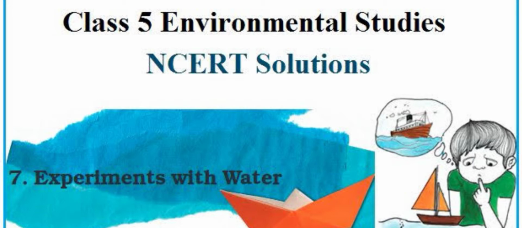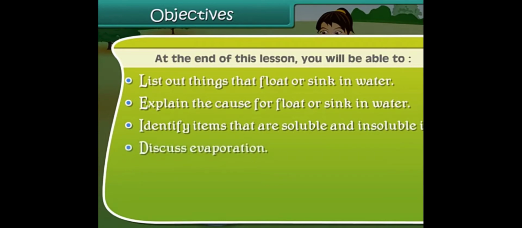In this video, I am going to explain to you about Class 5 EVS experiments with water. What are we going to study in this chapter? We are going to study the things that float or sink in water. What are the objects that float in water and what are the objects that sink in water? And we are going to study the reasons for that floating and sinking.